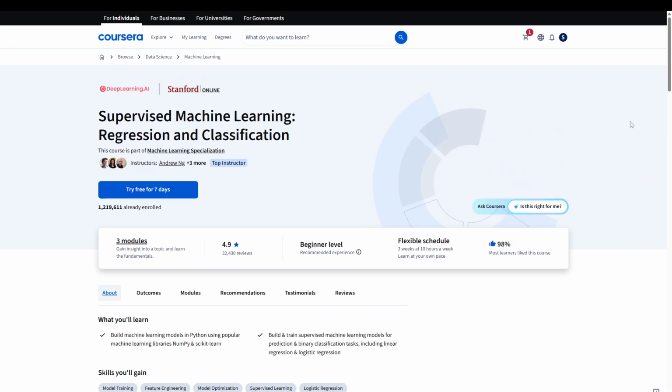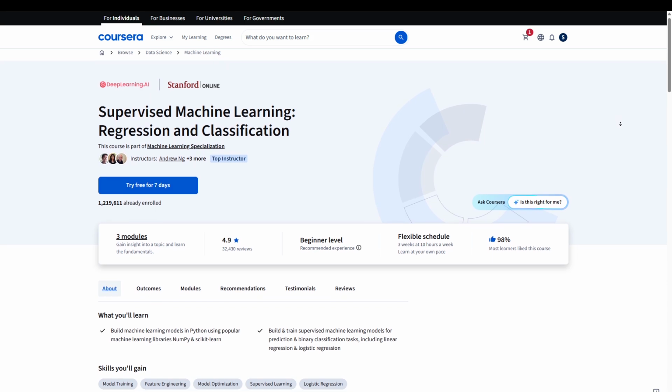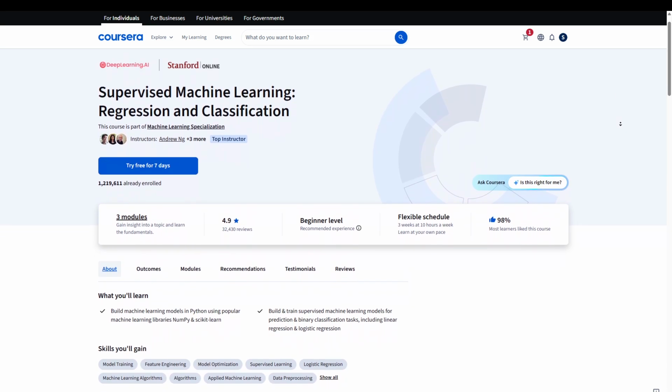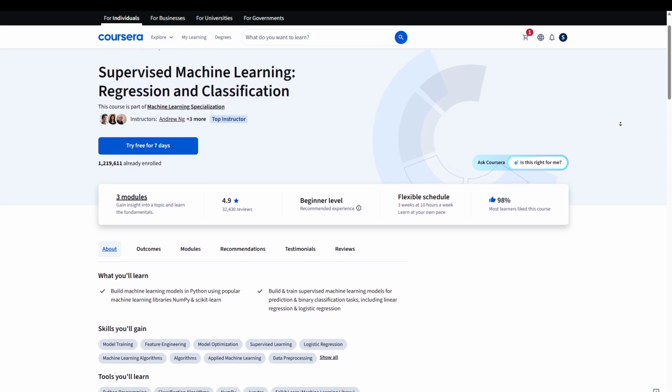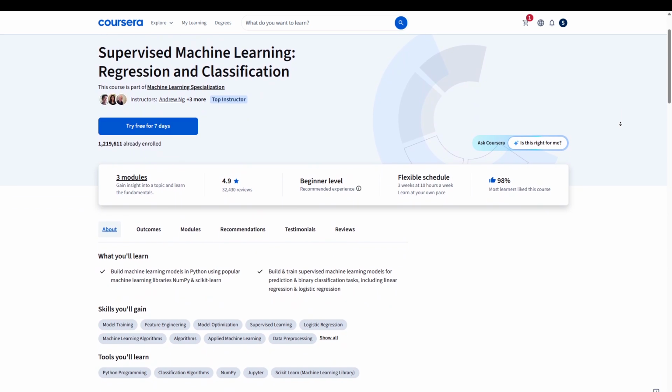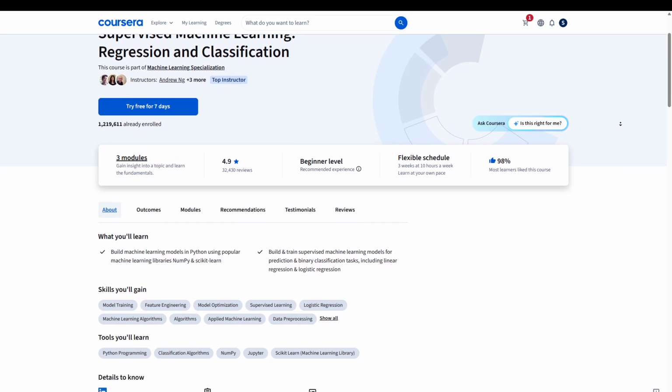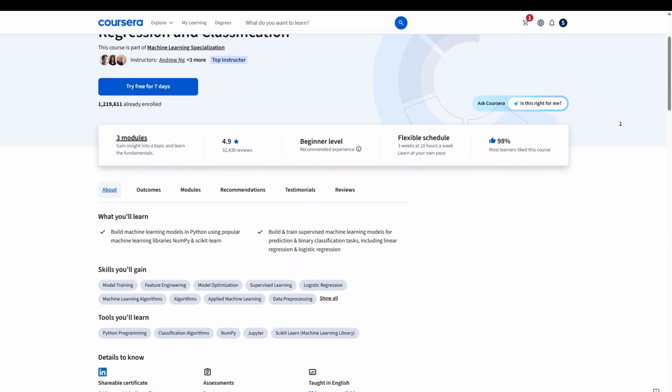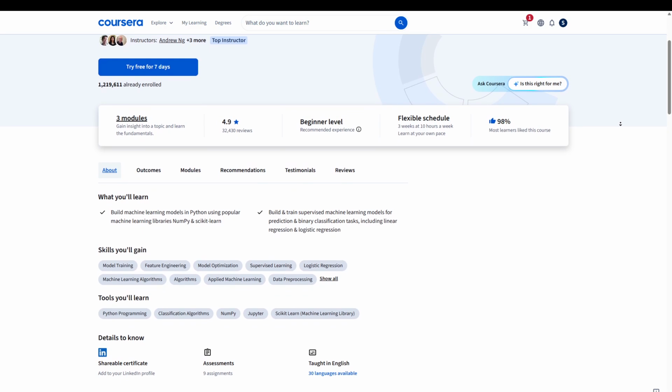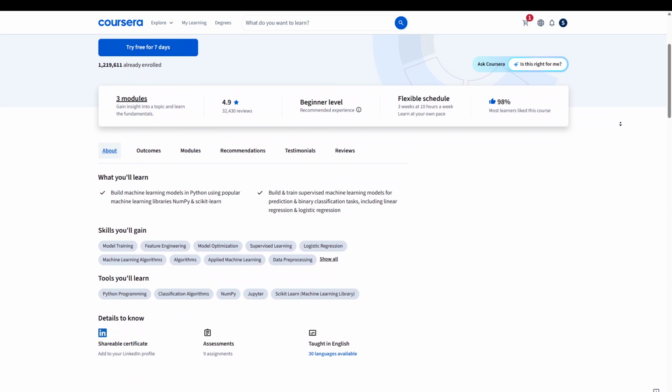At number 2 is Supervised Machine Learning, Regression and Classification. With a 4.9-star rating and more than 33,000 reviews, this course teaches Python, regression, classification, feature engineering, and model evaluation. It's one of the best starting points for learning practical machine learning.